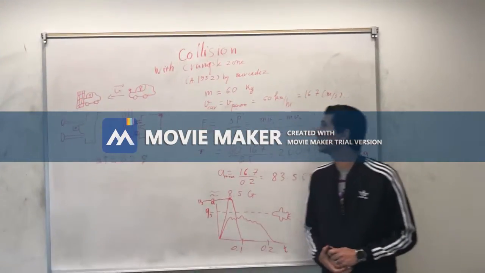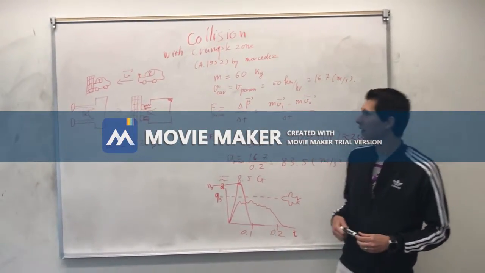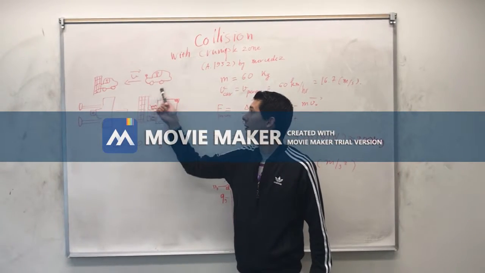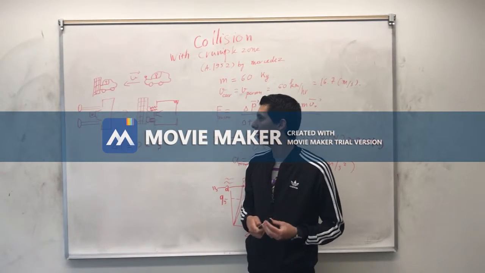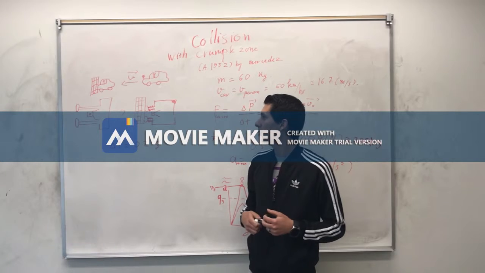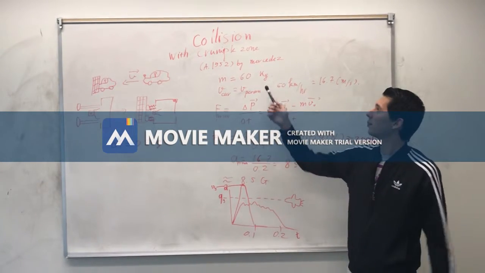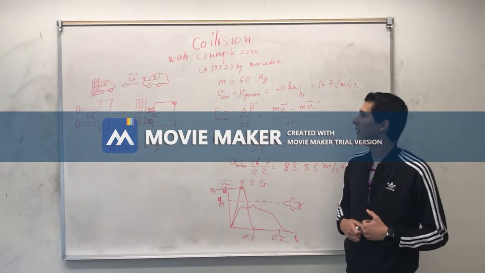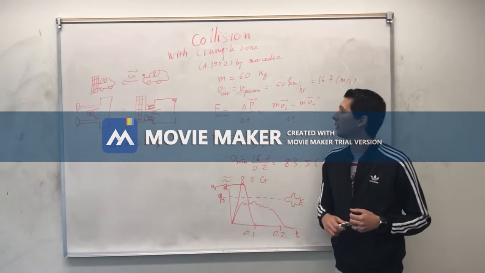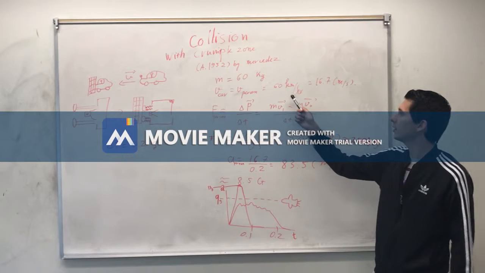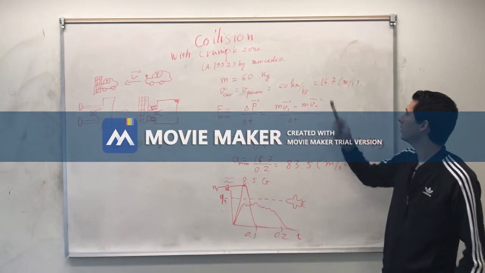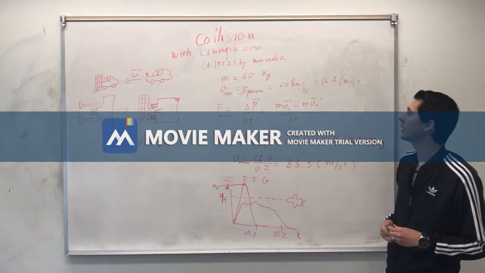Okay, so I'll be talking about collisions with a crumple zone. The crumple zone is the front part of the car that is built to crumple in case of a collision, to take the force and make more time. We said that the mass of the person was 60 kilograms. The velocity of the car is 60 kilometers per hour, which equals 16.7 meters per second.